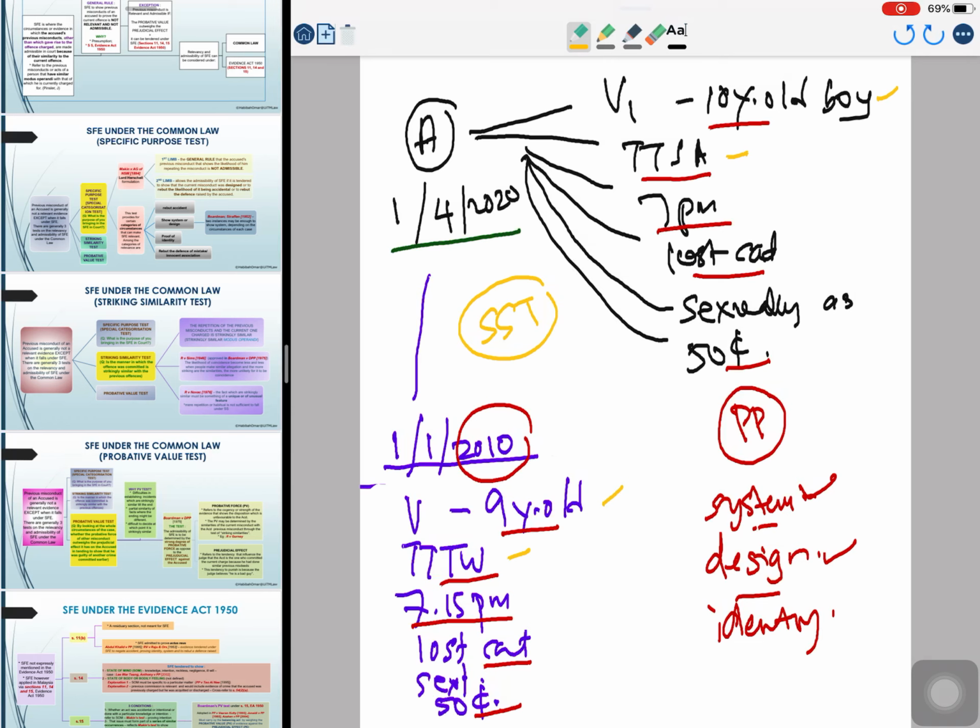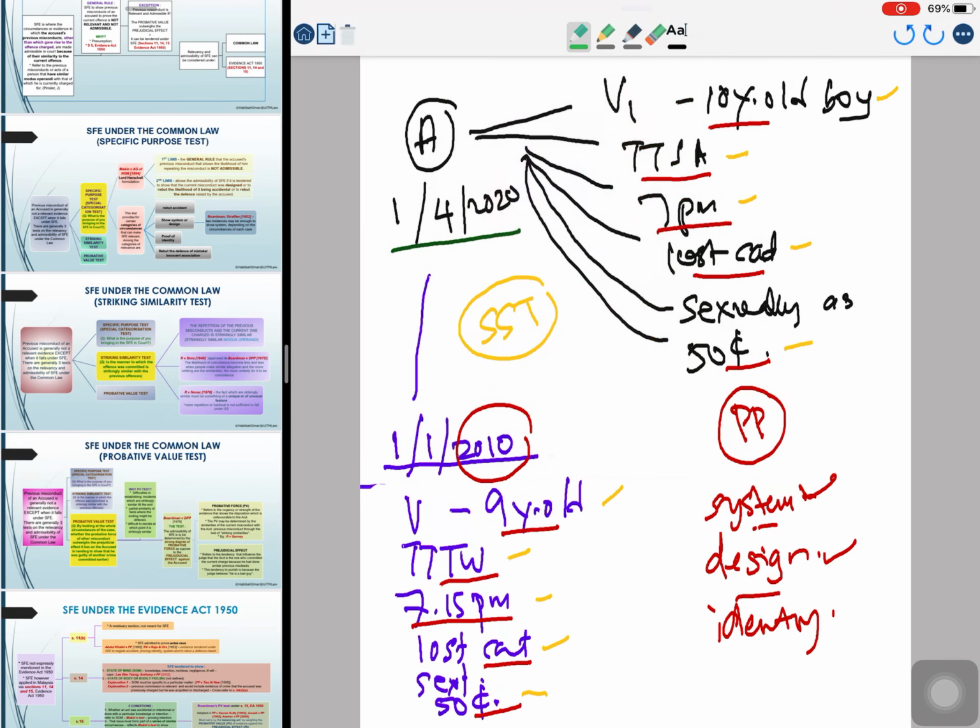And the time in which the offence was committed is basically dusk, about 7 p.m. and 7:15 p.m. The range of time is also strikingly similar, and the MO is that they were approached with a story that there was a lost cat, and then they were sexually assaulted, and each boy was given 50 cents after the assault.